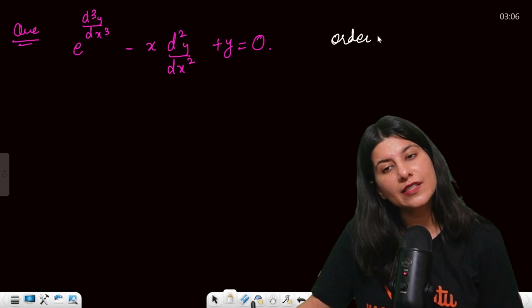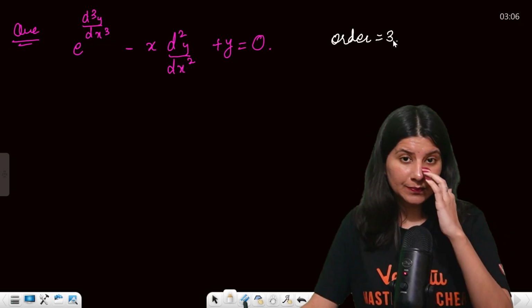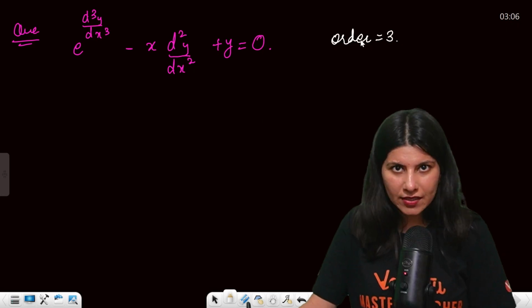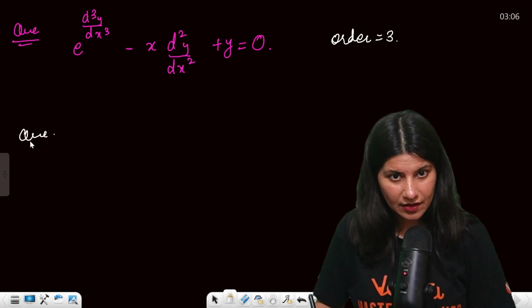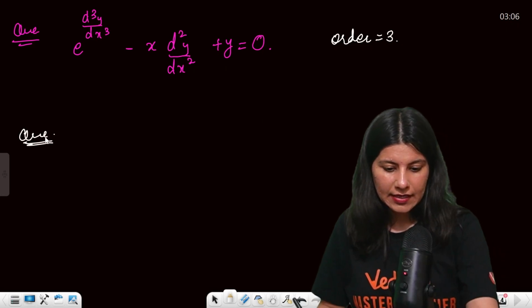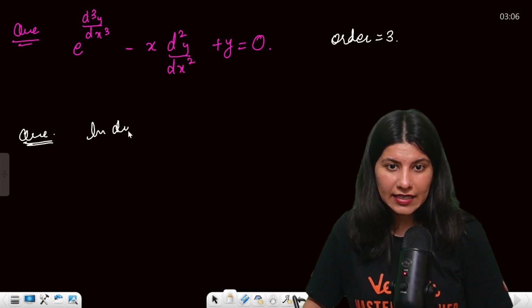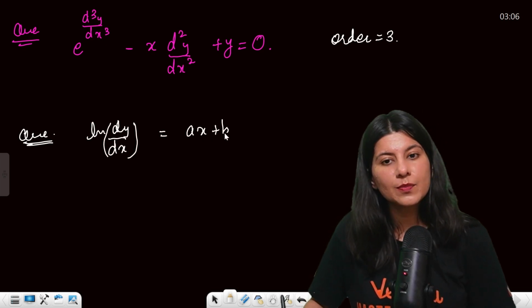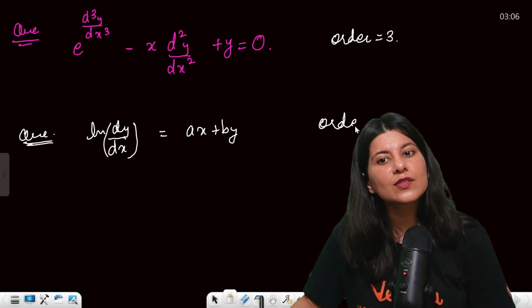Order of this differential equation is 3. Okay, so yes, order of this differential equation is clearly 3. Next, let us move on. Next is ln dy by dx equals ax plus by. Now again, order of this would be 1, correct?